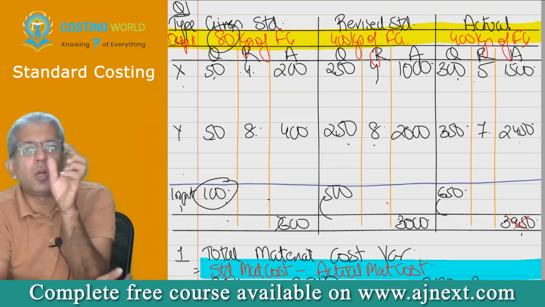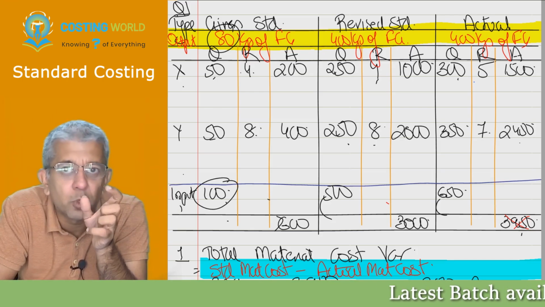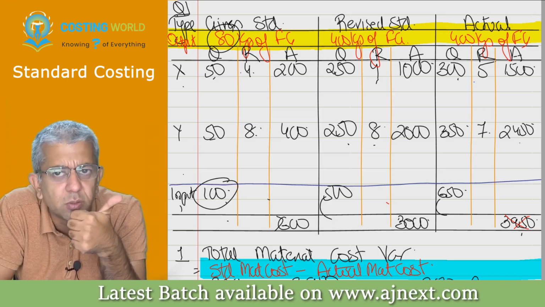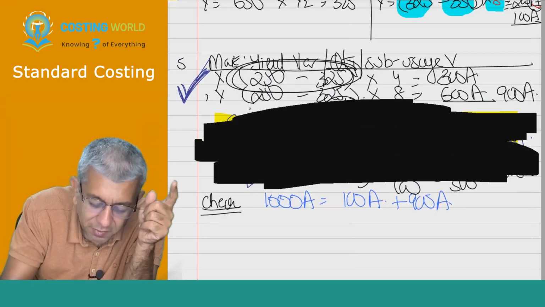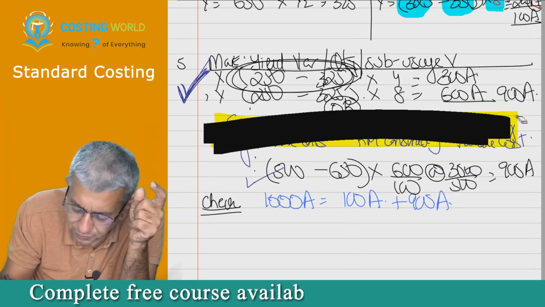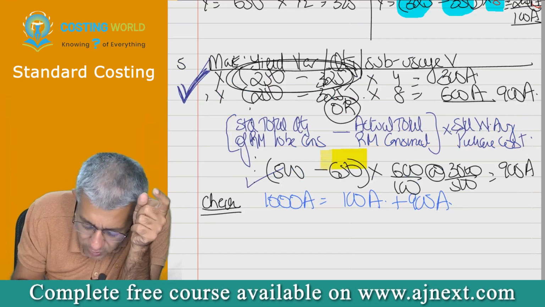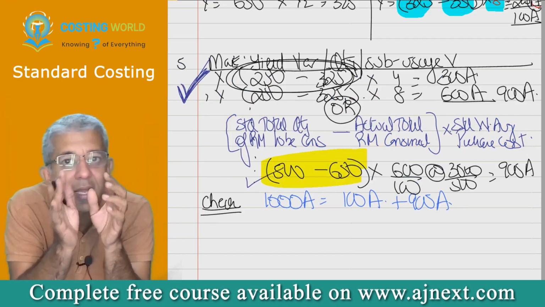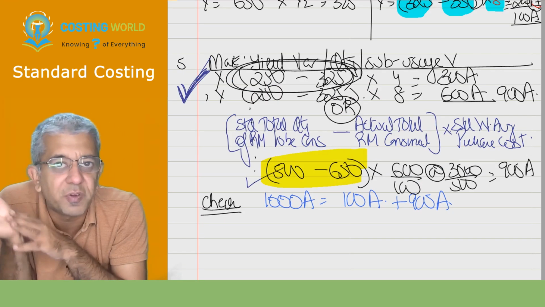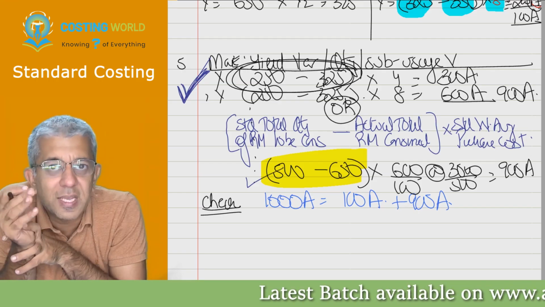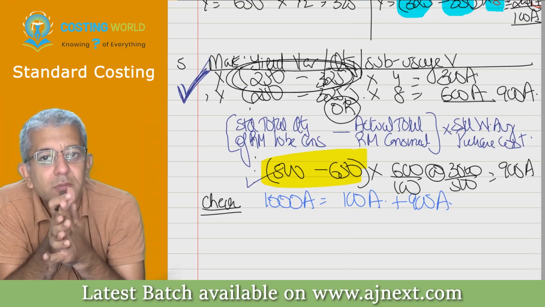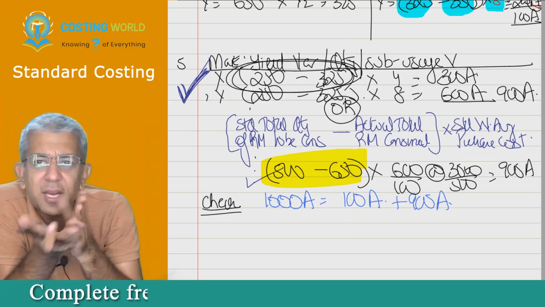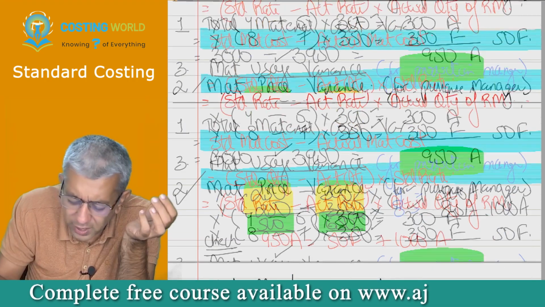Anyway, I do not require that loss data to calculate any variance. Correct? You will all understand in the fifth variance, when I talked of this extra 150 kgs, you can either say we have consumed 150 kgs extra, or you can say there was an extra loss of 150. It means the same thing. So if I have talked of that 150, in any case I don't require to show loss over here.